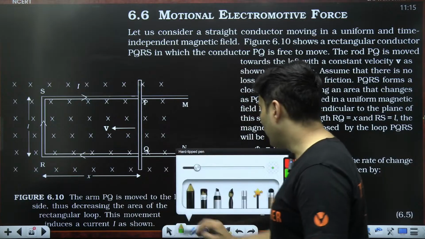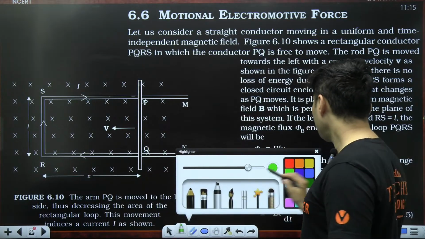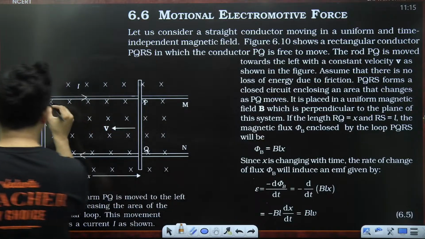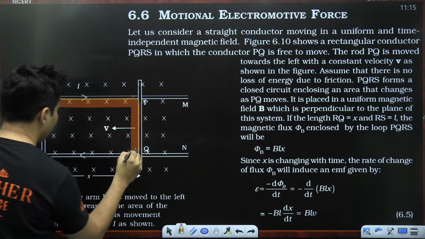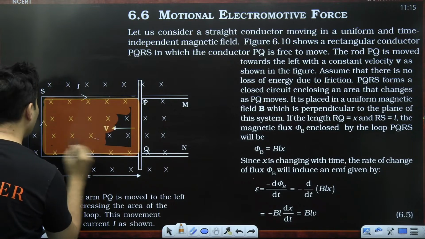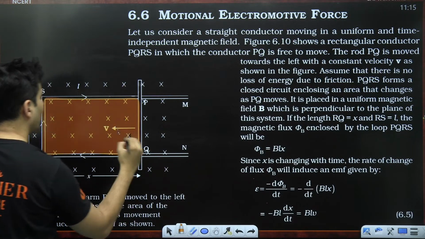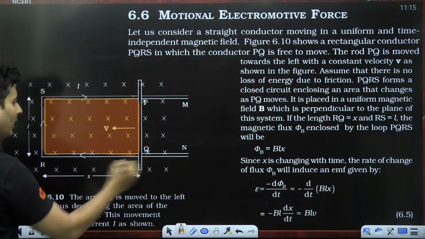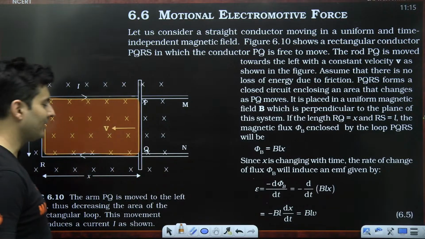Now imagine this rod is here. If you measure this particular area, this is the area which gives me flux within this coil. This is like a coil. There is some flux passing over here.